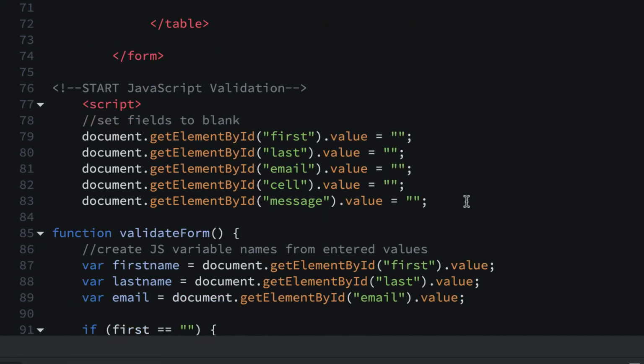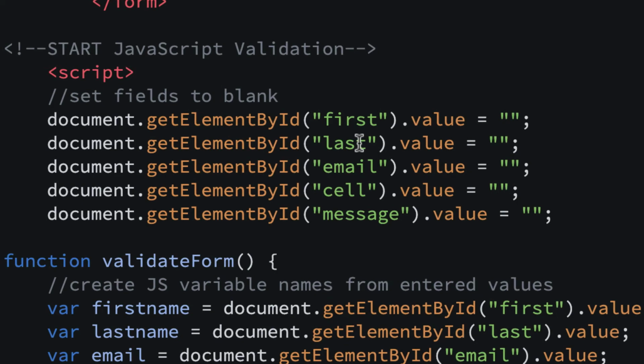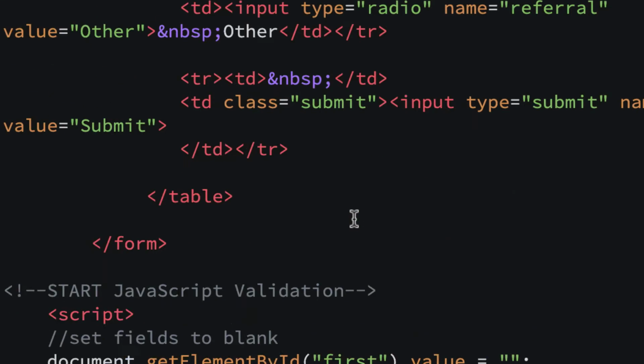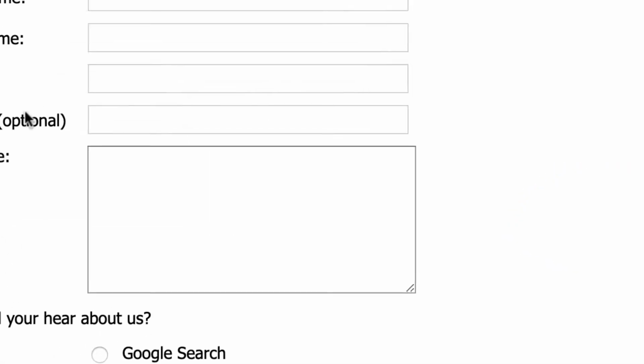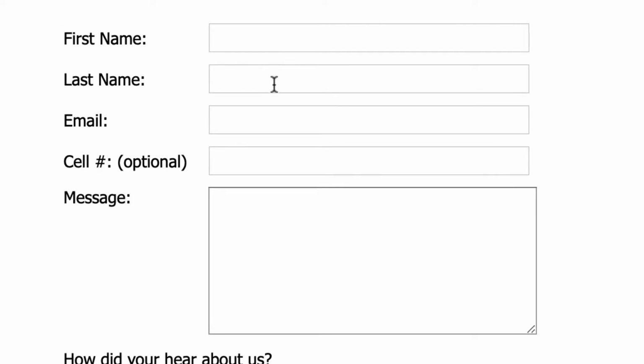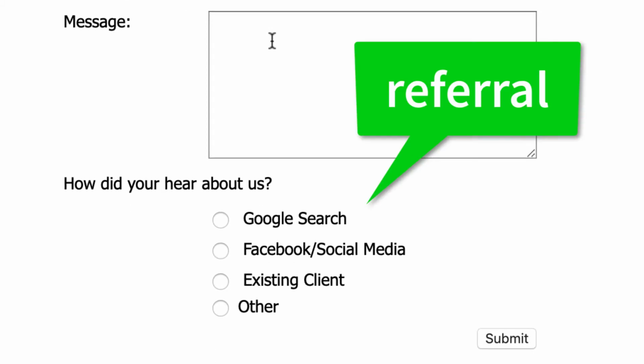When we make our database, we're actually going to make 7 columns. We're going to have first, last, email, cell, message, and we're also going to have referral. Now, referral shows up in here, there's name equals referral. So we're going to have a radio button, and if we look at this, this is what we're going to have: first, last, email, cell, message, and then referral. That's what this is down here, referral.